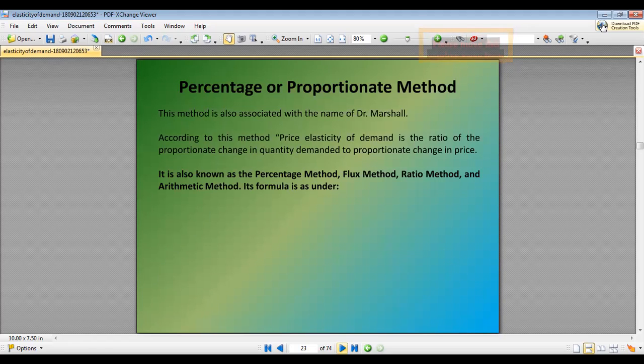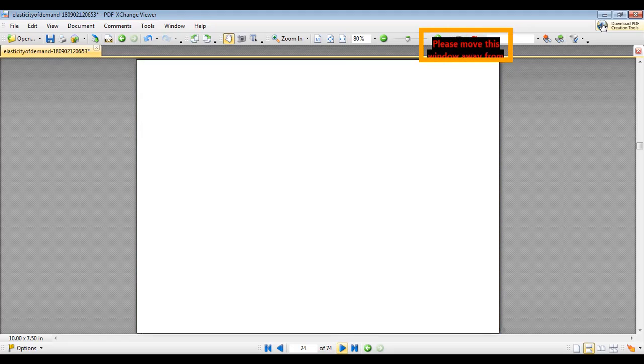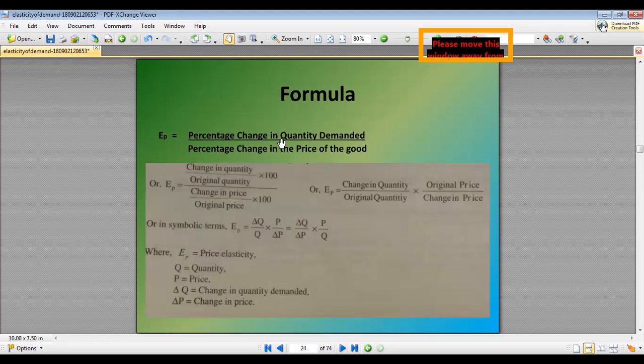Then we have the percentage or proportionate method. Price elasticity of demand is the ratio of proportionate change in the quantity demanded to the proportionate change in the price, and this method is also known as the percentage method, flux method, ratio method, arithmetic method, and the formula is percentage change in the quantity demanded divided by percentage change in the price of goods.